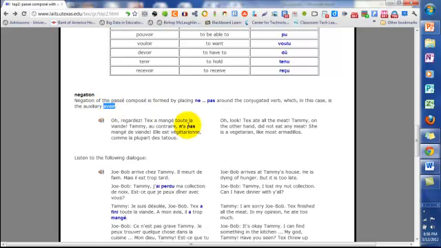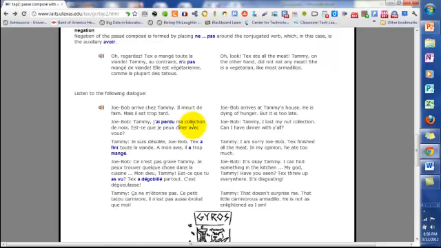So we have, for example, a mangé, did eat. We want to say did not eat. We find the auxiliary and we put the ne pas around that. So we have Tammy, au contraire, n'a pas mangé de viande, did not eat any meat. So the negative part goes only around the auxiliary. The manger then would be after. Or n'a pas fini, or n'a pas vendu. Je n'ai pas, tu n'as pas, il n'a pas, nous n'avons pas, vous n'avez pas, ils n'ont pas. And then mangé, or fait, or fini. Okay? Alright. We'll skip that last part.